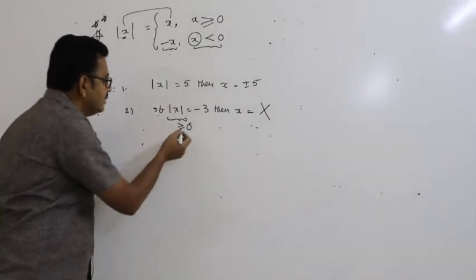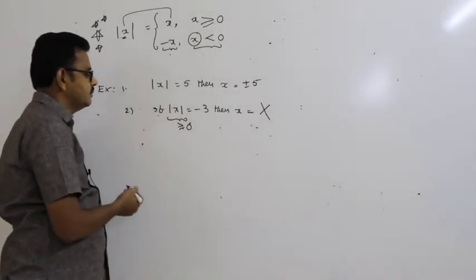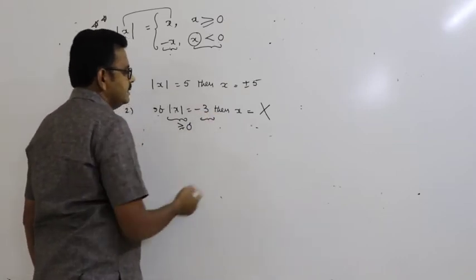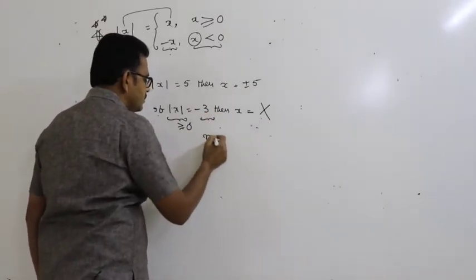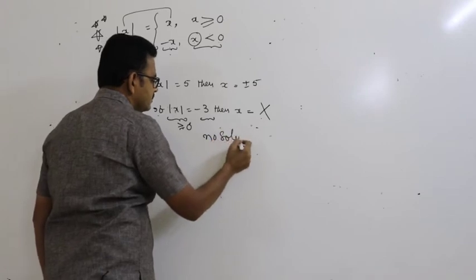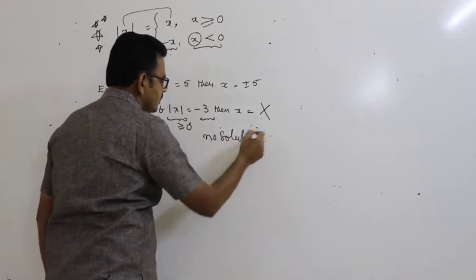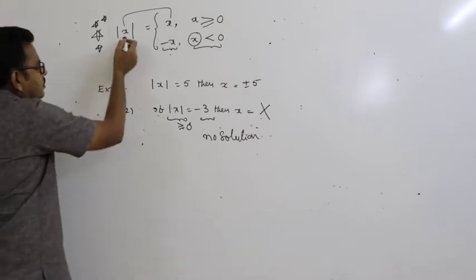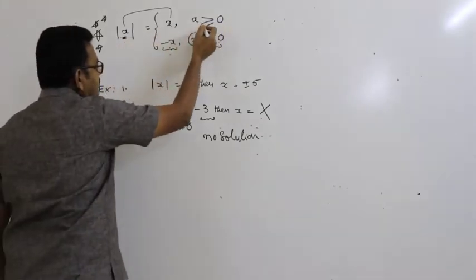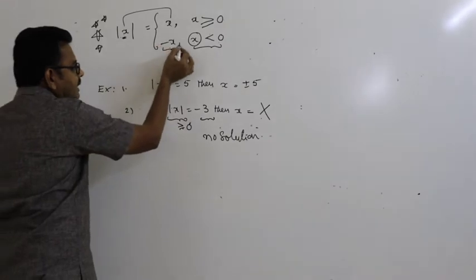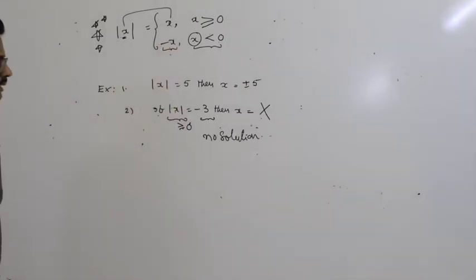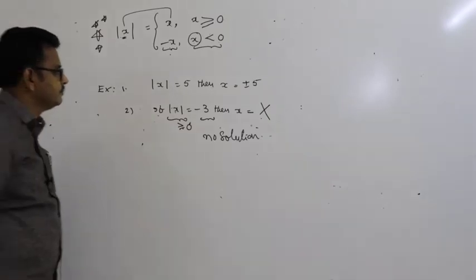So this is always greater than or equal to 0, and this is less than 0, less than minus 3. So it is not possible. It has no solution. So mod x is equal to plus x if x is greater than or equal to 0, and mod x is equal to minus x if x is less than 0.